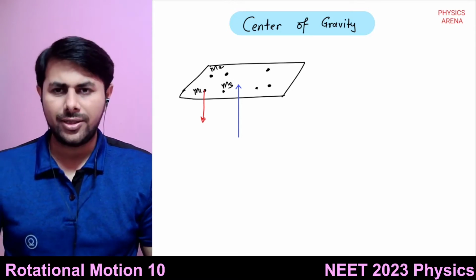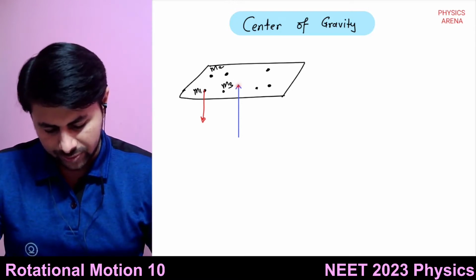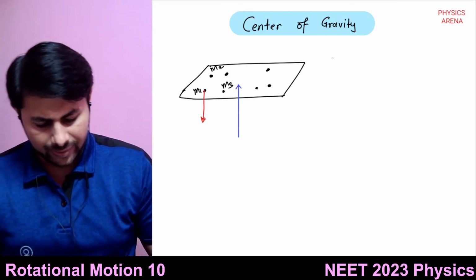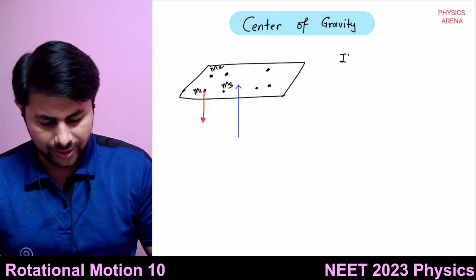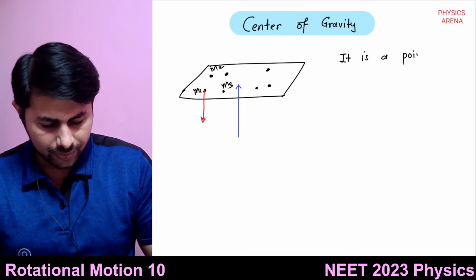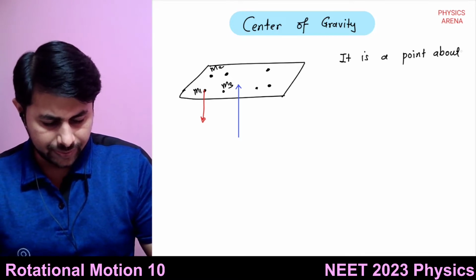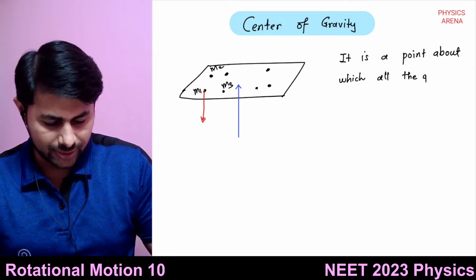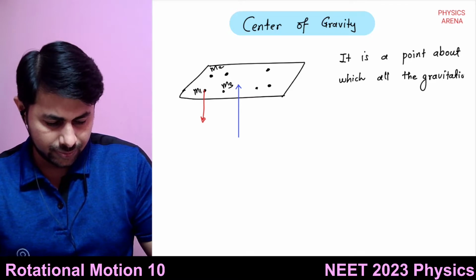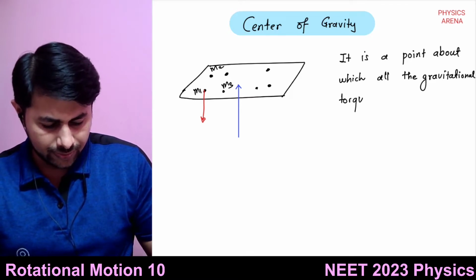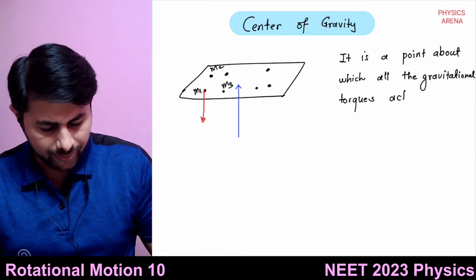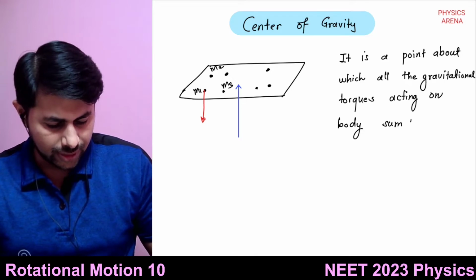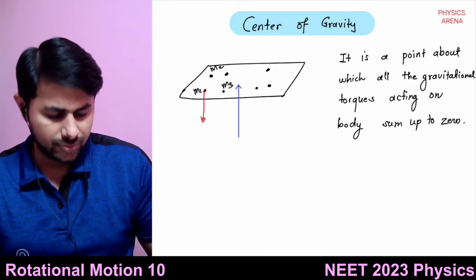If all the torques are balanced, then that point is known as what? That point is known as the center of gravity. So what is center of gravity? Center of gravity is a point about which all the gravitational torques acting on the body sum up to 0.